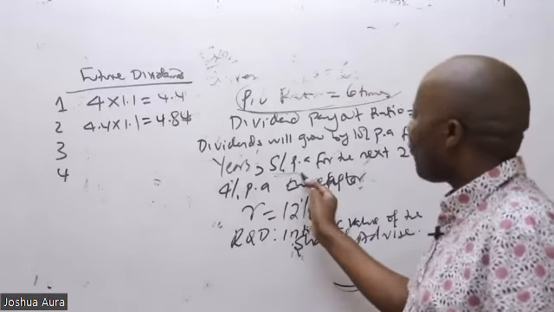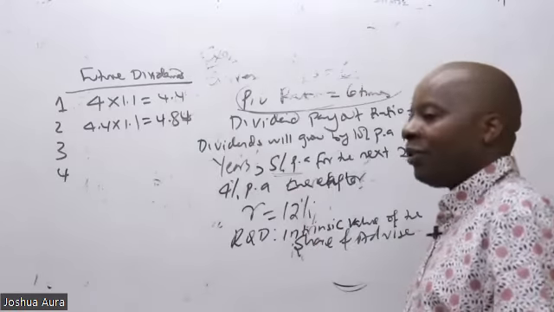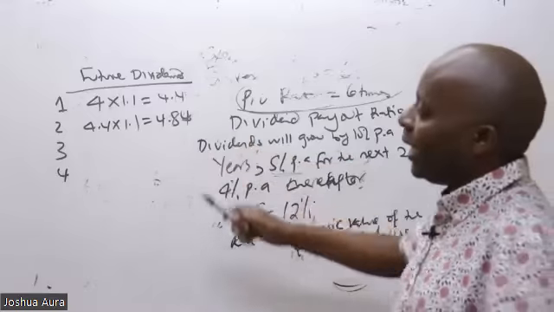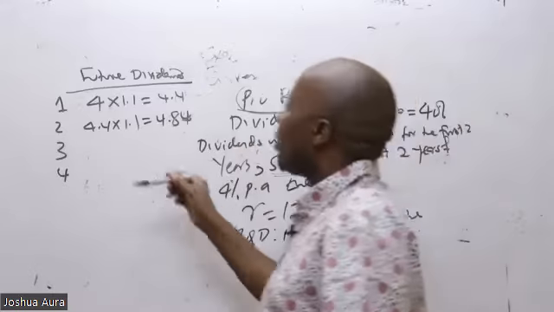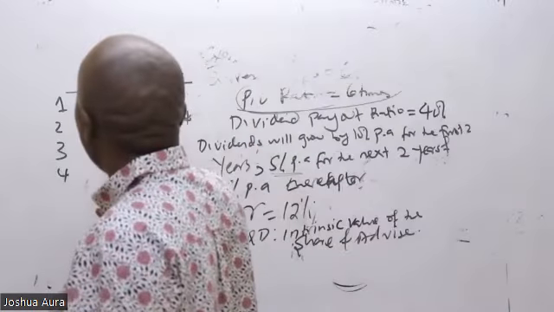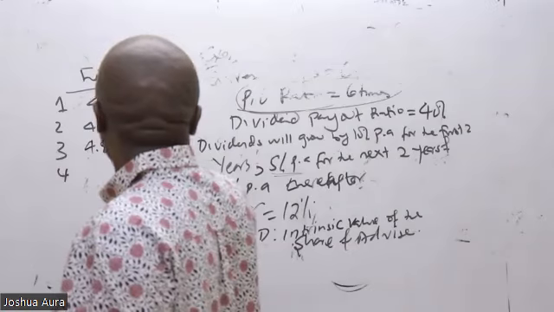Then from there, ladies and gentlemen, we are told again for the next 2 years, our growth rate will now be 5%. So you pick this figure and let it grow by 5%. So then we have here 4.84 times 1.05.